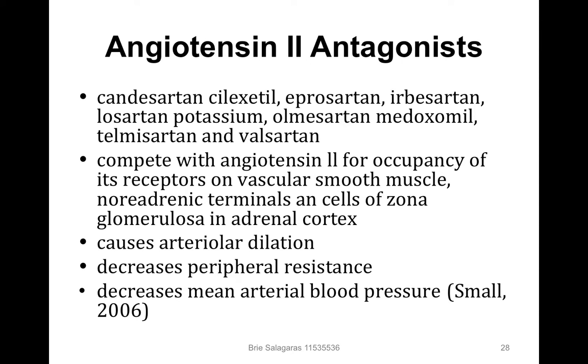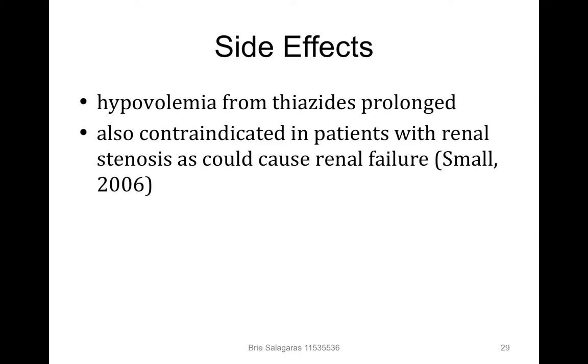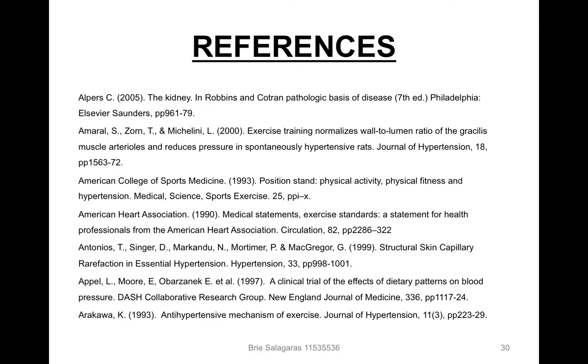Angiotensin II antagonists compete with angiotensin II for occupancy of its receptor cells, cause arterial dilation, decrease peripheral resistance, and decrease mean arterial blood pressure. Side effects are hypovolemia from the thiazides if prolonged, and they are also contraindicated in patients with renal stenosis. And that's the end.